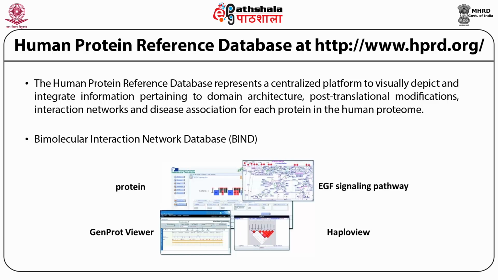Information regarding proteins involved in human diseases is annotated and linked to Online Mendelian Inheritance in Man, called the OMIM database. The National Center for Biotechnology Information provides links to this particular HPRD through its human protein databases and pertains to that particular set of genes and proteins.